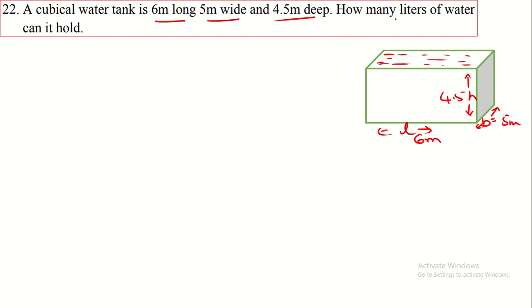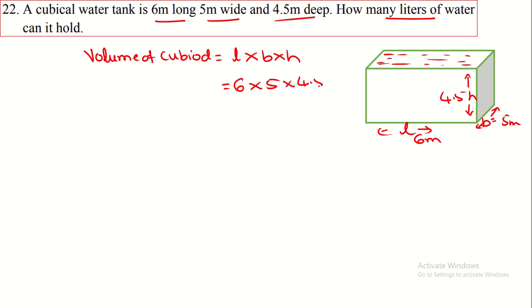Here, for finding how many liters, that is the capacity, we have to find the volume of the tank. That is the volume of the cuboid. Volume of the cuboid is equal to length into breadth into height. So that is 6 into 5 into 4.5.